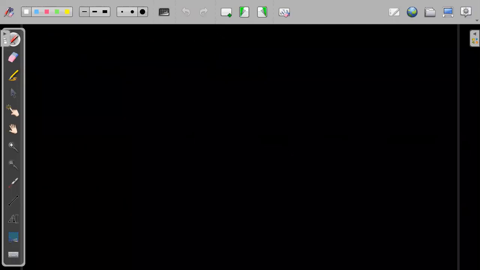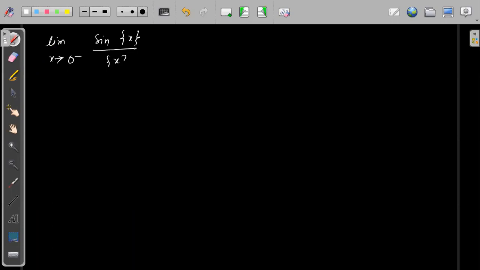Now some tricky questions. We simply have to substitute the values. Now tell me what will be the value of limit of x tending to 0 minus of sine of x divided by x. Now tell me what will be the limit of this function.